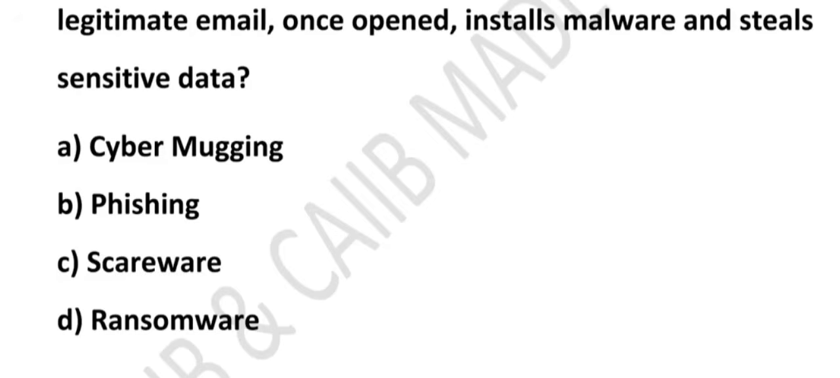So let's summarize. Cyber mugging is not a real cyber security term. Then we talk about phishing. Phishing means fake looking emails trick you into giving away information or installing malware. Scareware uses fear with fake alerts to make you install malware. And ransomware locks your files and demands ransom, right? So the correct answer is phishing because it directly describes the attack where a fake email installs malware and steals the data.